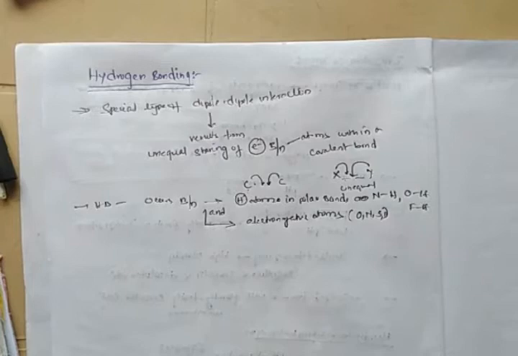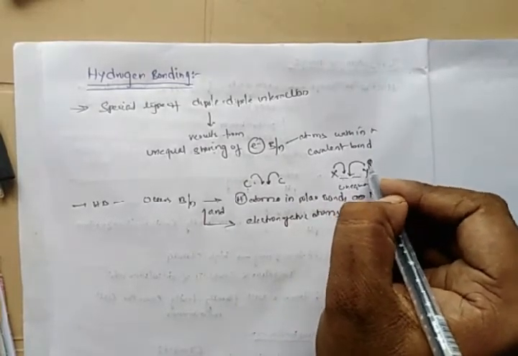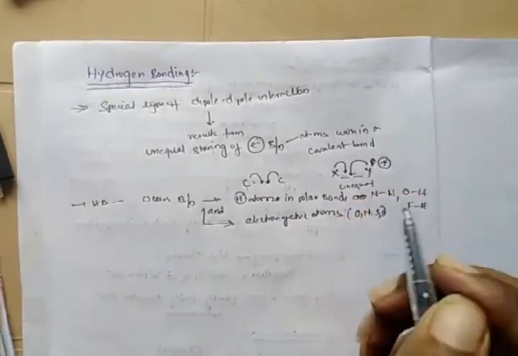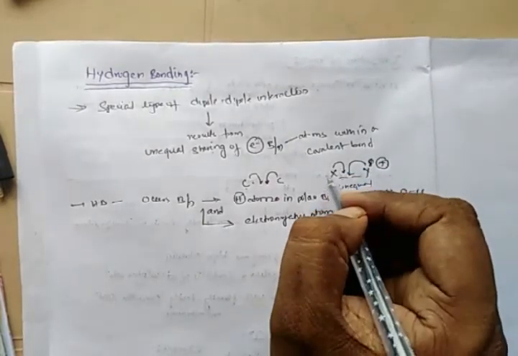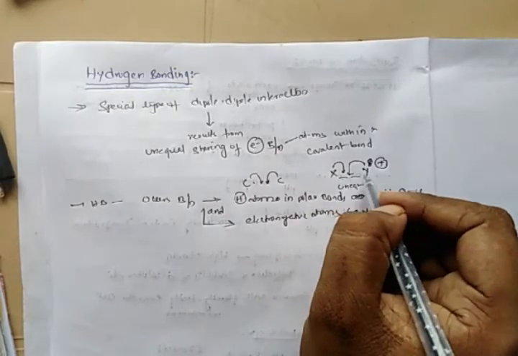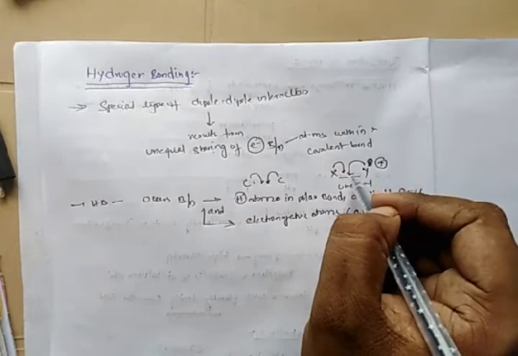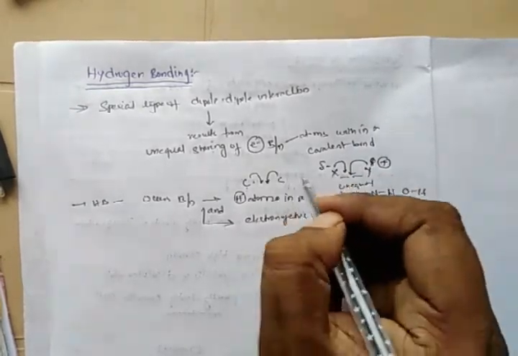Dipoles result from the unequal sharing of electrons between the atoms within a covalent bond. Unequal sharing of electrons in a covalent bond results in a dipole, such that the atom completely donating its electron gets a positive charge. When the X atom is not donating completely, it gets a partial negative charge.